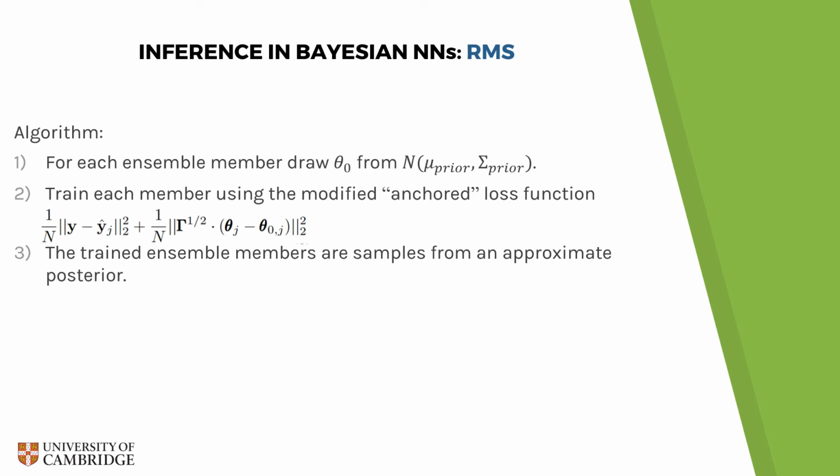This algorithm involves training an ensemble of neural networks, each of whose parameters is initialized with a different random sample from the prior. They are then trained using a special loss function which not only tries to minimize mean squared error, but also tries to anchor the parameters of the neural network to that sample that was taken from the prior. After training, each trained ensemble member may be treated as a sample from the approximate posterior. So the variance of the different predictions made by the ensemble members give us our desired uncertainty.